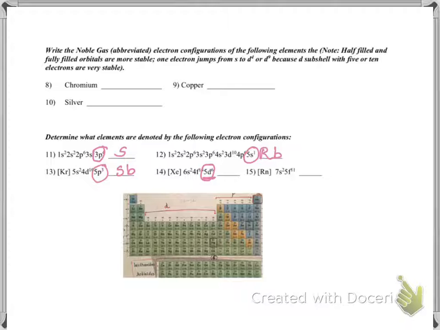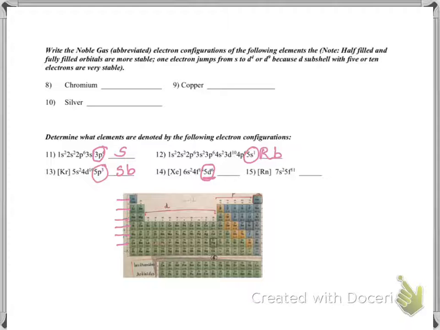That means 1, 2, 3, 4, 5, 6. That's my sixth row. I'm in the D and the sixth one, and according to this periodic table, it will be 1, 2, 3, 4, 5, 6.